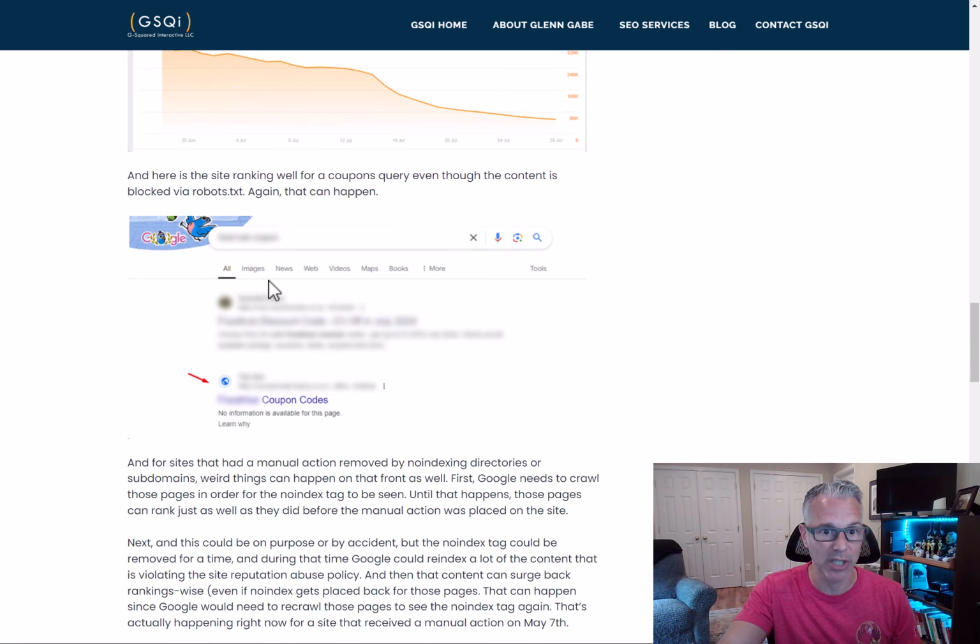So right here I show an example, and this was a search, and they're ranking number 2 for their coupon codes. So this is blocked by robots.txt. As you can see, there's a message here that a snippet cannot be created because Google can't crawl the page, but they're still ranking well. So they're still generating revenue from the site reputation abuse, even though they're blocking via robots.txt. And again, Google explains not to block, that's not really a solution for it. It should be noindexed or removed.